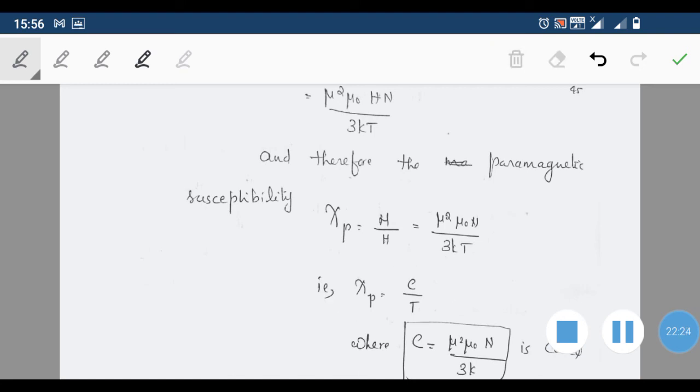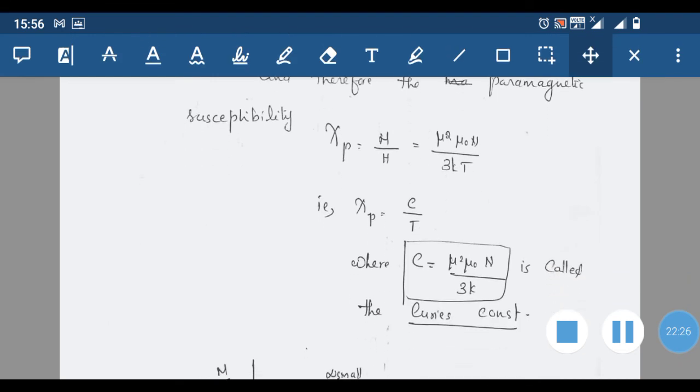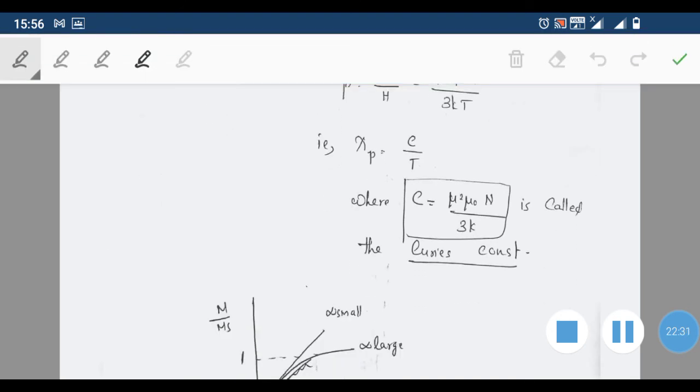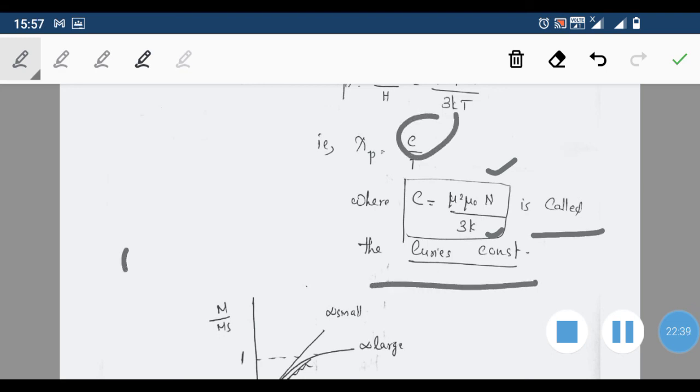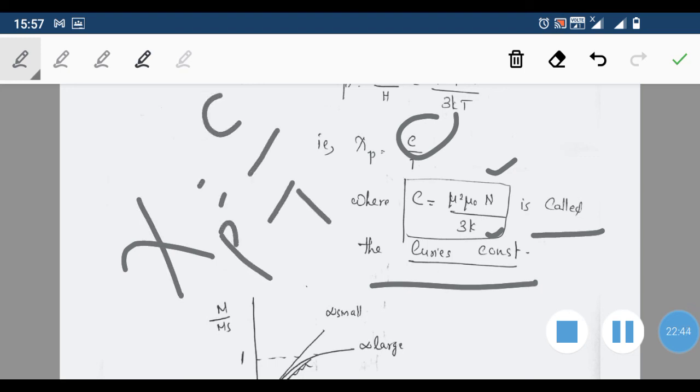Where the constant C is equal to μ squared μ0 n divided by 3k. This is the constant we have substituted as C here, and it is called the Curie constant. We have already stated in the case of this paramagnetic substance that as temperature increases this paramagnetic susceptibility decreases, and this constant of proportionality is nothing but the Curie constant, which is given by μ squared μ0 n divided by 3k.